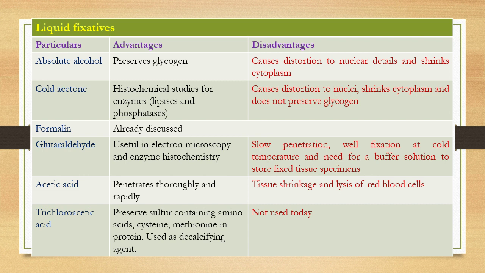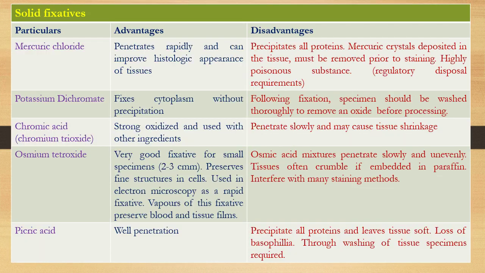Among solid fixatives, mercuric chloride penetrates rapidly and improves the histological appearance of tissues, but it precipitates all proteins, and mercury is a very toxic metal. Remember that. Potassium dichromate fixes cytoplasm without precipitation, but you must wash the specimen thoroughly to remove the oxide before further processing. Chromium trioxide is a strong oxidizing agent used with other ingredients. Penetration is slow and it may cause tissue shrinkage.